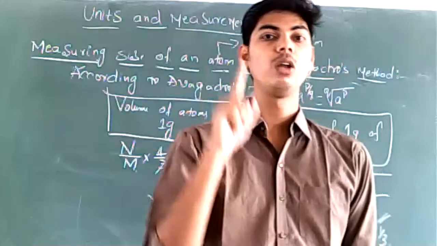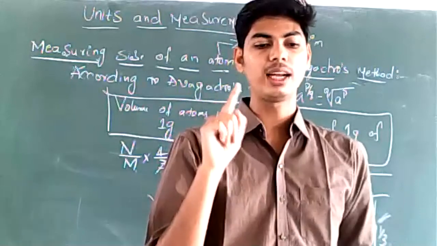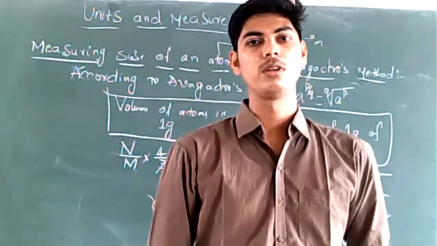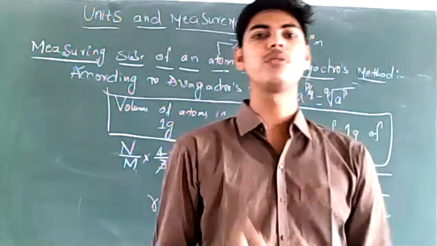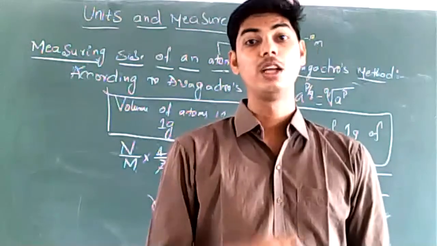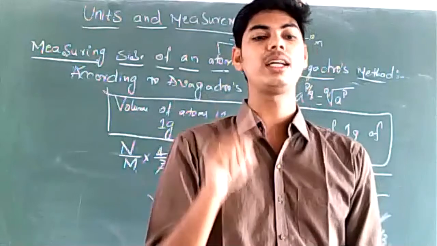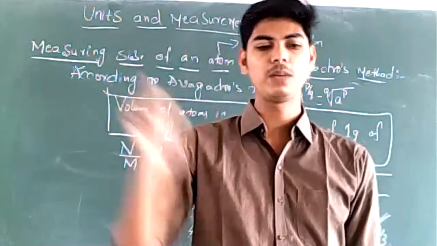Then you write the volume of one atom, which is 4 by 3 pi r. Check how many atoms we have in 1 gram, the number of atoms in 1 gram. Calculate the volume of atoms in 1 gram then: n by m times 4 by 3 pi.